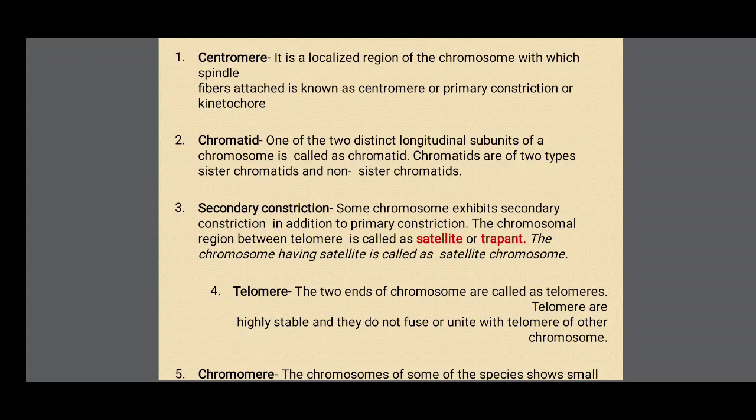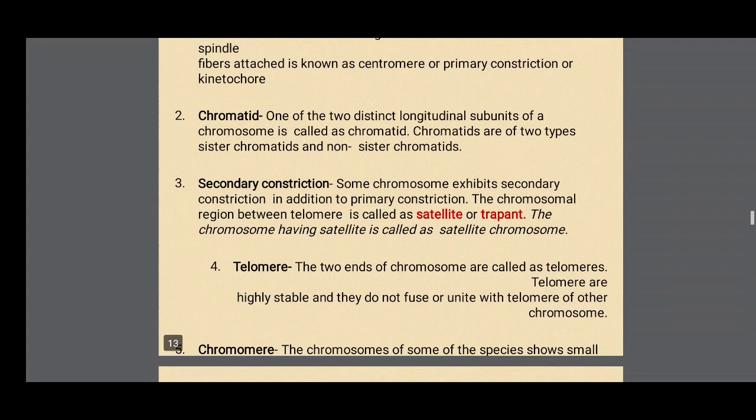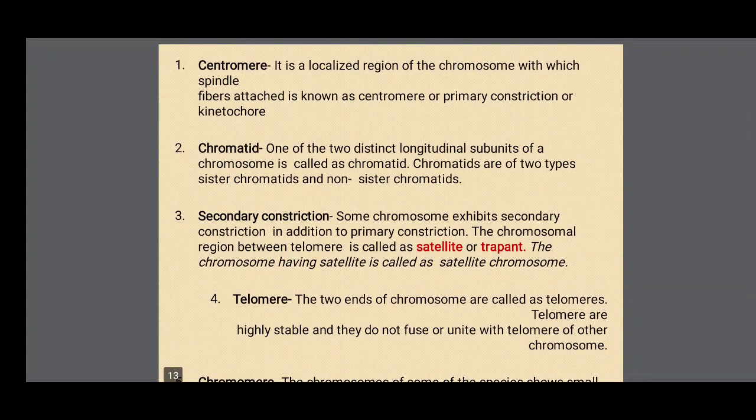Chromatids are of two types, sister chromatids and non-sister chromatids. Chromatids of the same chromosome are called sister chromatids. Chromatids of two different chromosomes are called non-sister chromatids.